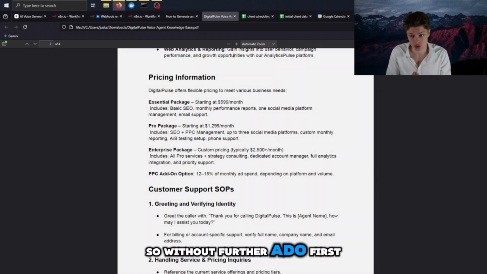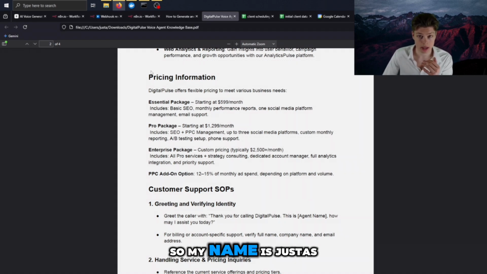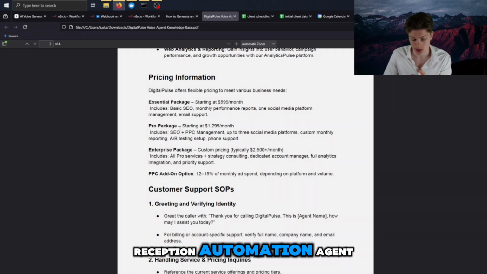So without further ado, first of all, let me show you what it has done, and second, I will show you how it works so you can build this out for yourself too. So my name is Justus, I build AI automations, and this is a client reception automation agent.